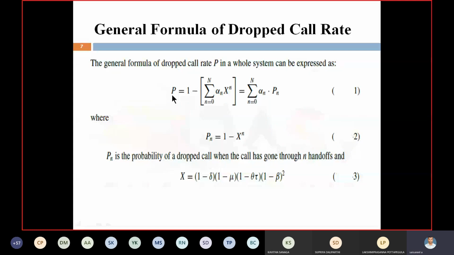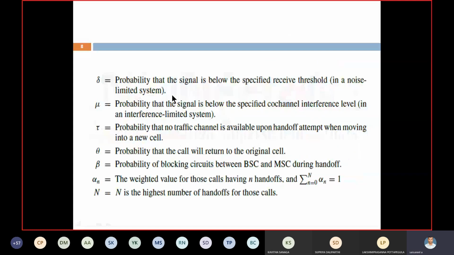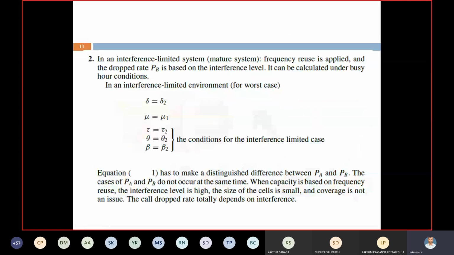The second one is the interference limited system. For this, we discussed in the third unit and some topics in the first unit how to rectify the drawback of interference, how to rectify co-channel interference and adjacent channel interference by using frequency reuse. At that time, the dropped call rate we assume is PB. For the interference limited system, delta equal to delta 2, mu equal to mu 1, tau equal to tau 2, theta equal to theta 2, beta equal to beta 2. Then substitute in the x value, substitute in the above, and finally we get the PB value.